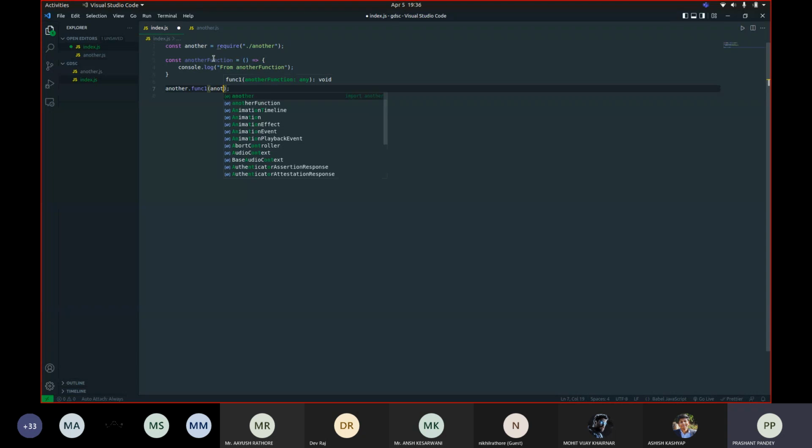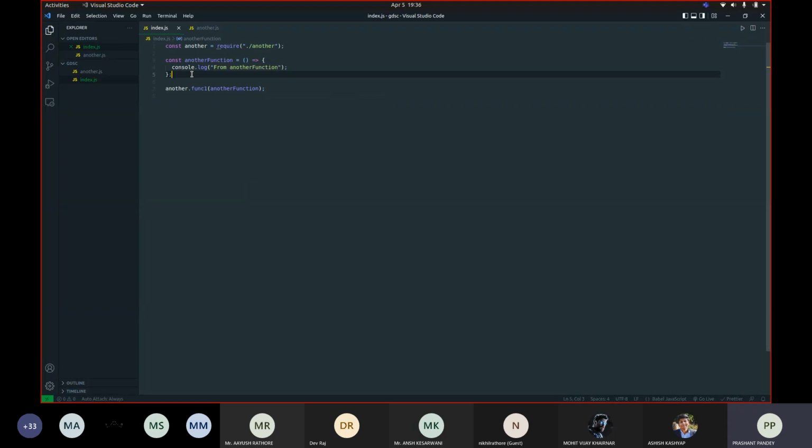So what I've done here is that I created this another function in index.js and I passed it as a parameter to func1.